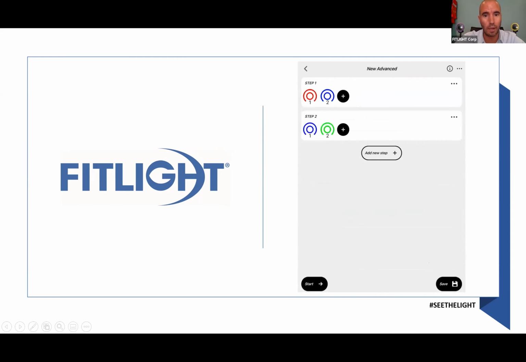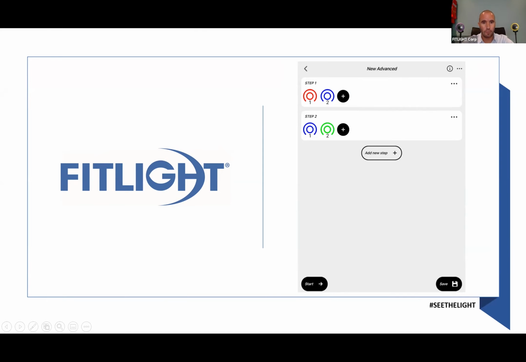The green is required. And if I would run this first, light number 1 and 2 will go on. Light number 2, if you guys remember correctly, I have to deactivate it because it's required. With a blue color, step 2 is going to be 1 and 2. 1 is not required, but 2 is required, and it has a green color. So first, light number 1 and 2 with red and blue will go on, and then light number 1 and 2 with blue and green will go on.